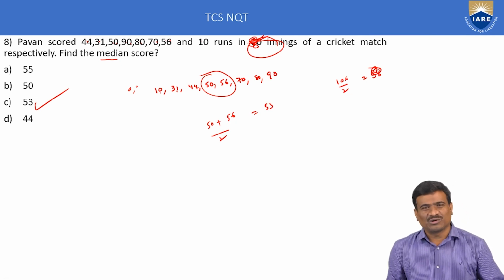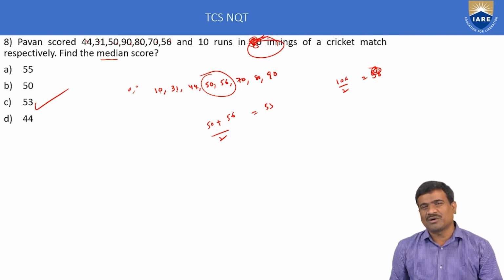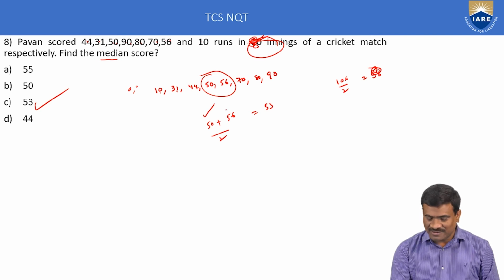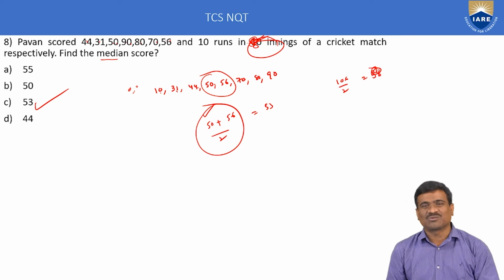Median is the n/2 value when n is odd, that middle number of the series. Second, when n is even, the positions are n/2 and n/2 plus 1. Then median is equal to the sum of the two middle numbers divided by 2. Here n/2 is 50 and n/2 plus 1 is 56, so median is 50 plus 56 divided by 2, which is 53.